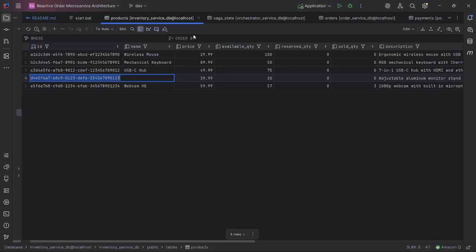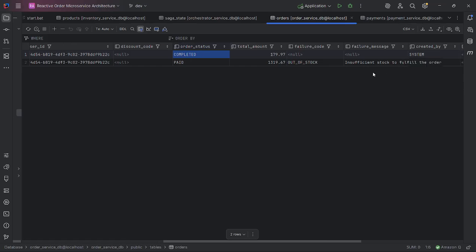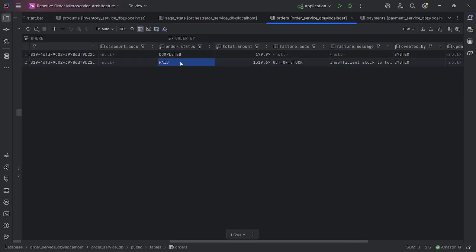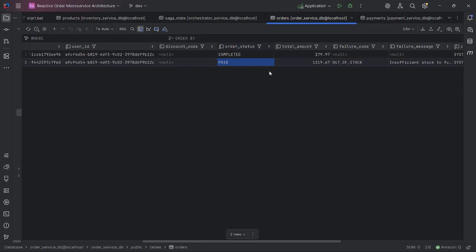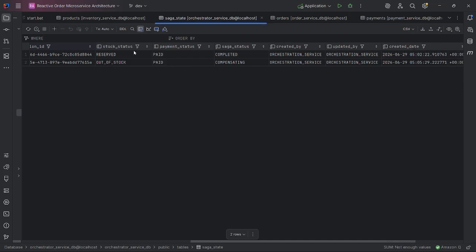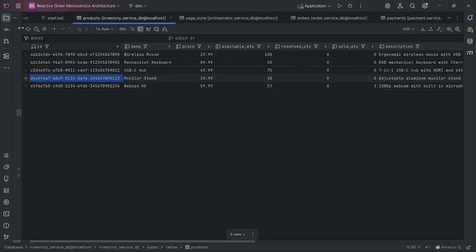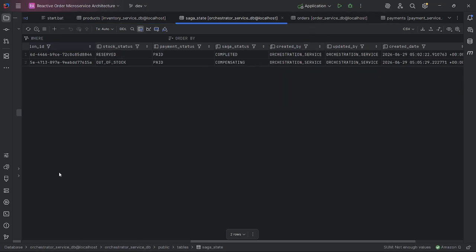Okay, let's check the order. Paid, failure code auto stock, failure message insufficient stock to fulfill the order. So order paid is just paid, the user already paid, but the order is not finished yet. Let's check Saga state: stock status out of stock, payment status paid, Saga status compensating. Let's check payment success. Let's check product. It's the same because it's out of stock, so it doesn't reserve. Okay, let's check the log.